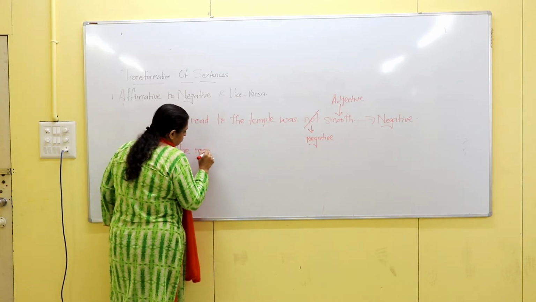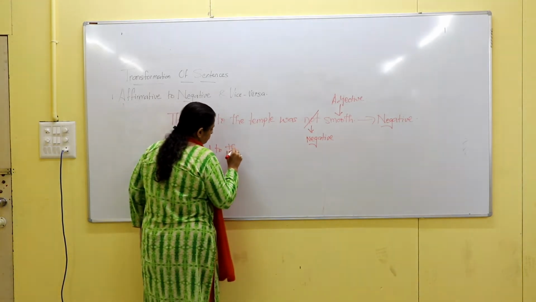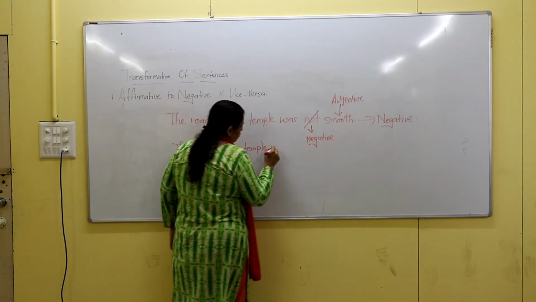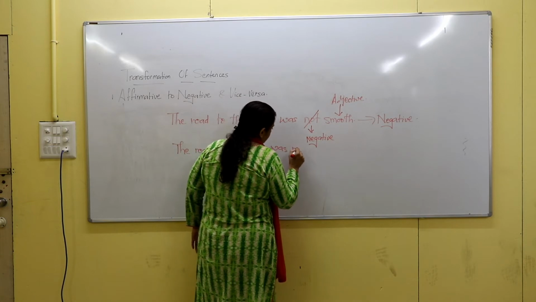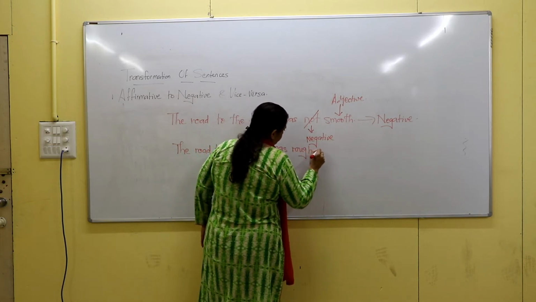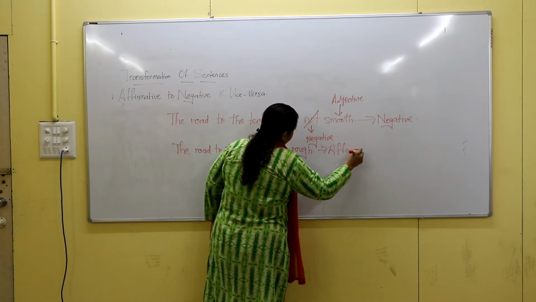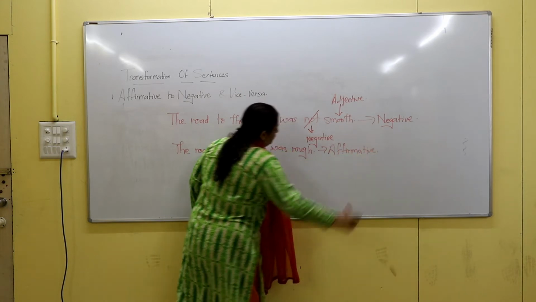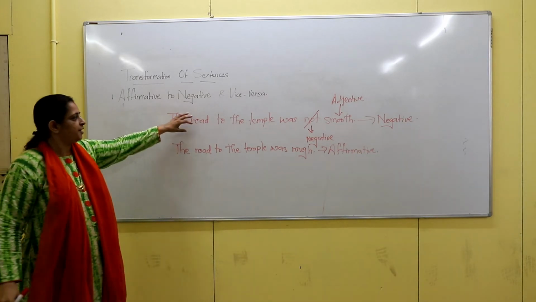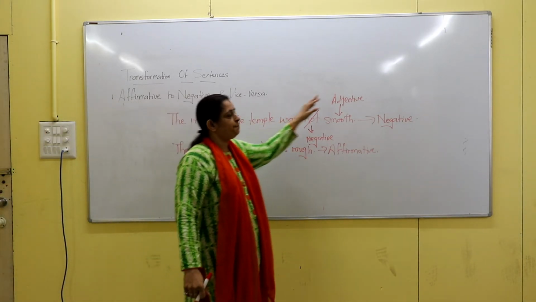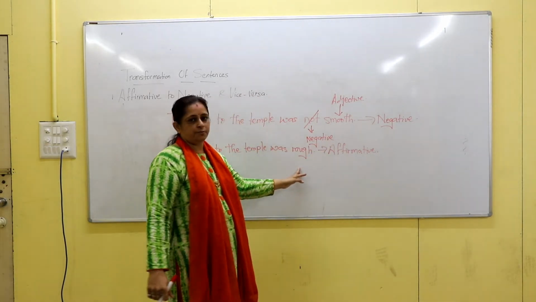The road to the temple was rough. Now this is how we have changed a negative sentence into affirmative by removing the negative word and applying the opposite of the adjective.